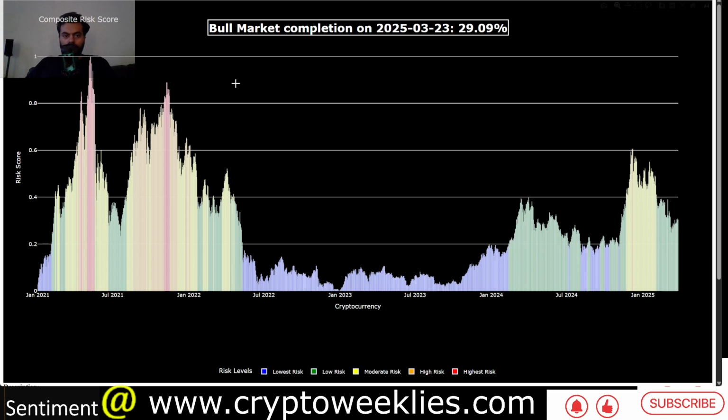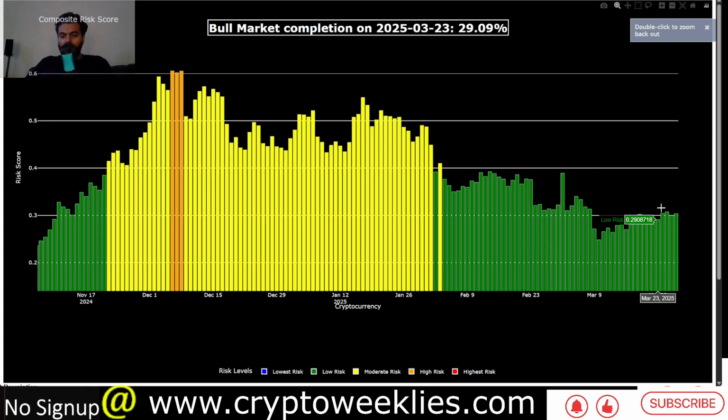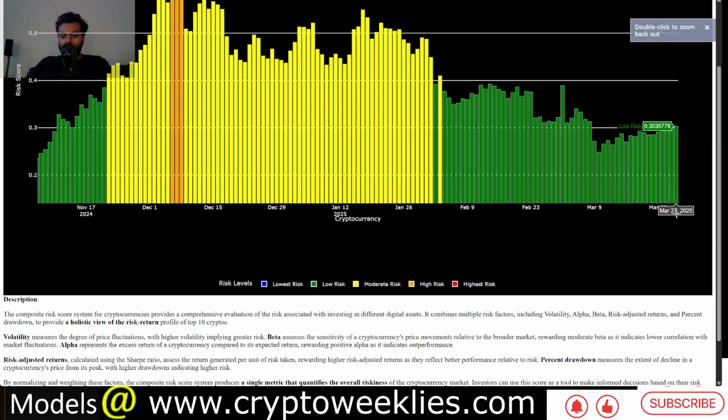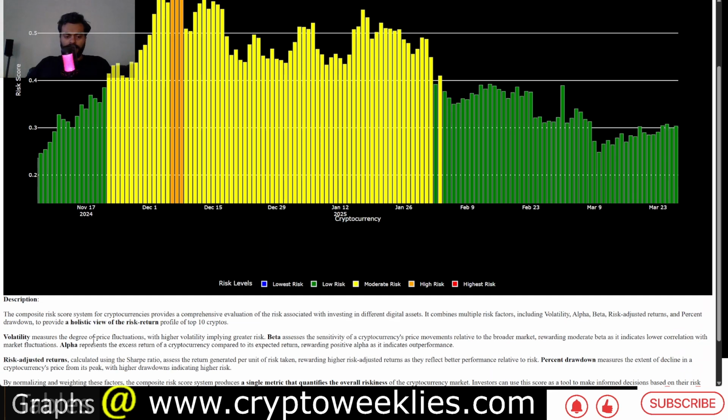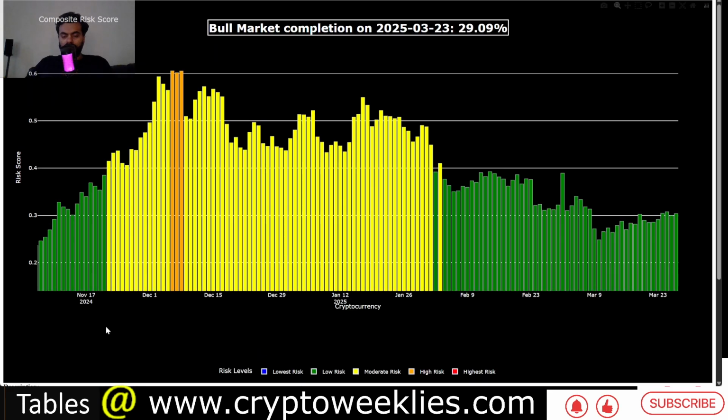From a wider crypto market standpoint, the risk levels have gone down quite a bit. The top 100 cryptos by market cap are now only about 30% complete on their bull market journey, from a price, volatility, alpha and risk-adjusted return point of view. These diverse perspectives highlight the holistic view of the risk-return profile at any point in time, for not just Bitcoin but most of the top cryptos.